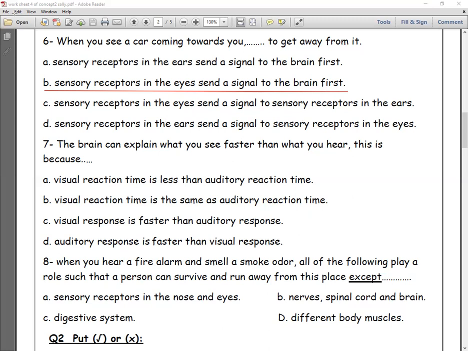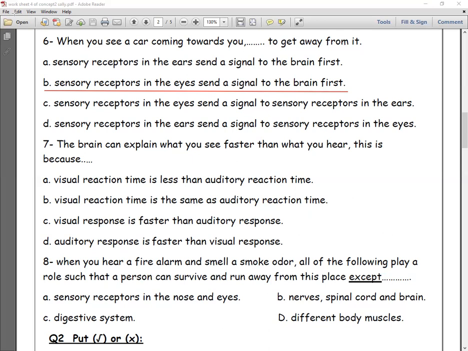Number 7, the brain can explain what you see faster than what you hear. This is because visual reaction time is less than auditory reaction time.